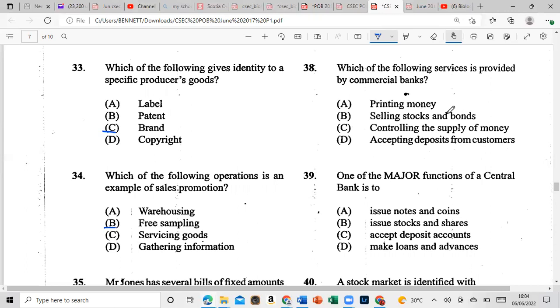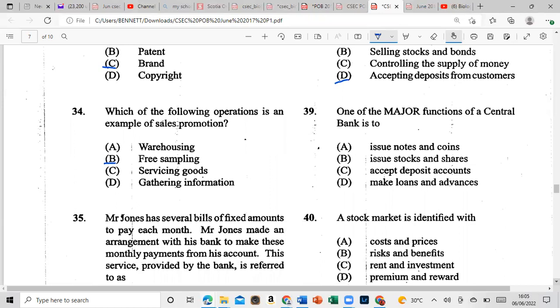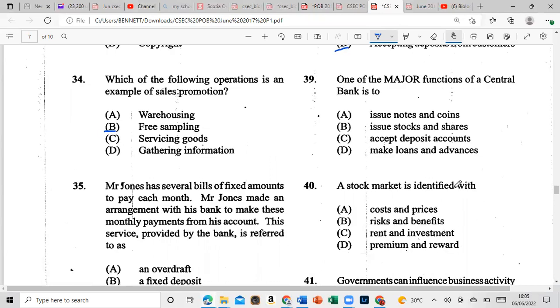Selling stocks and bonds. C, controlling the supply of money. Or is it D, accepting deposits from customers? And number 38 would be D, accepting deposits. All right, let's move on to 39. One of the major functions of a central bank is to A, issue notes and coin.